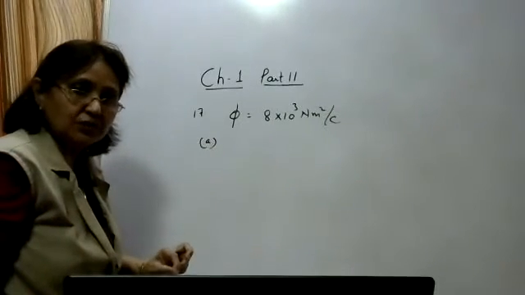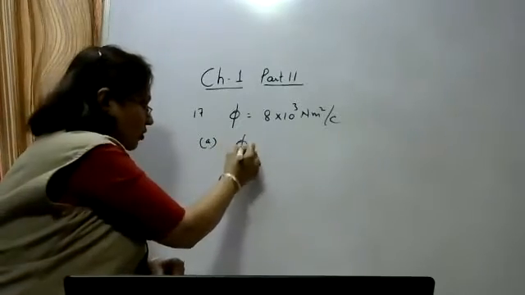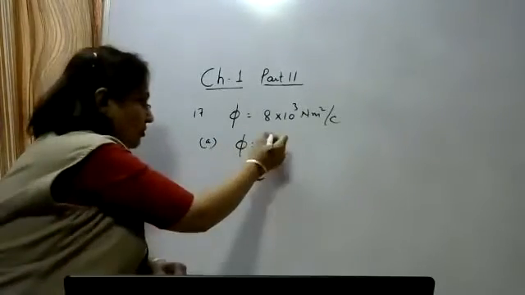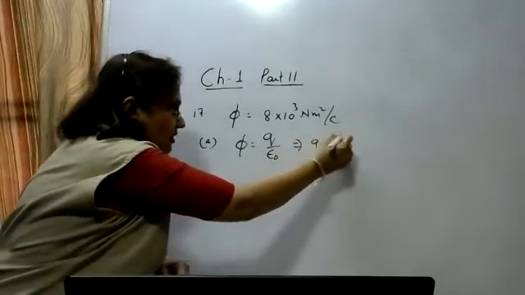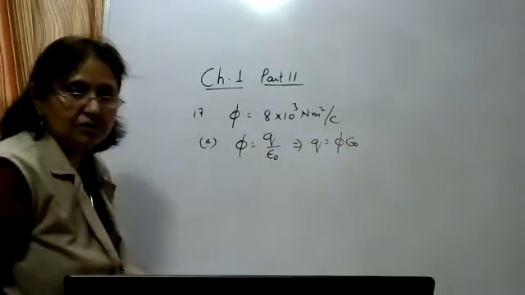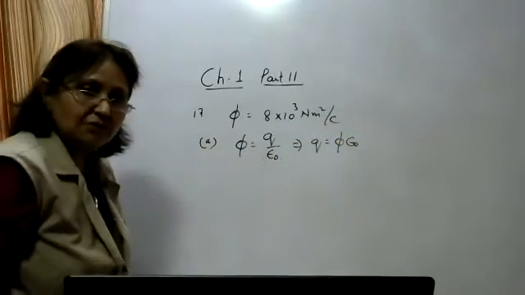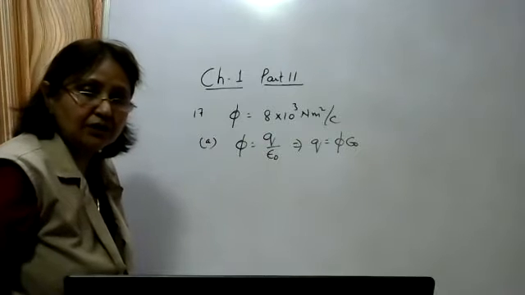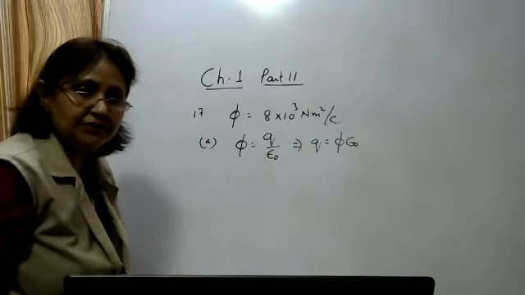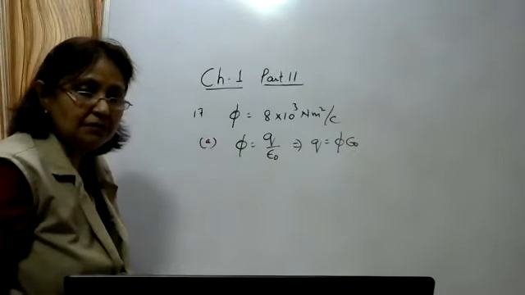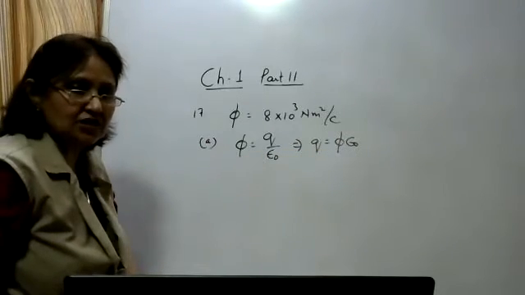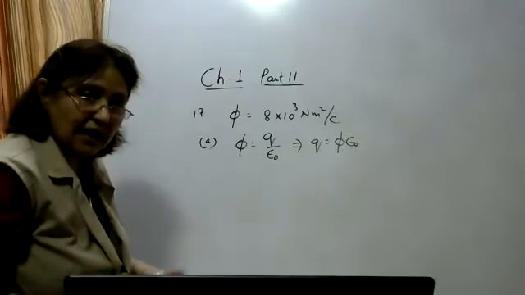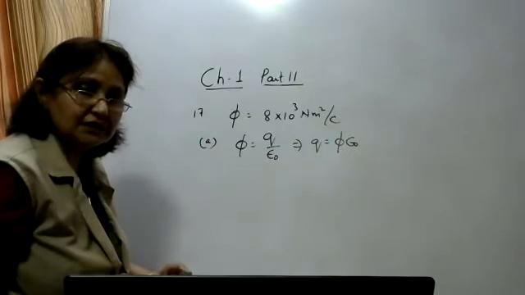We know that according to Gauss law, the total flux is equal to Q upon epsilon naught. So hence Q is equal to this flux into epsilon naught. Flux is given, you multiply it by epsilon naught. Epsilon naught has a value 8.854 into 10 raised to the power minus 12. So you will use that value and find out the charge. And which charge will this be? As the flux is outward, it means it is the positive charge.